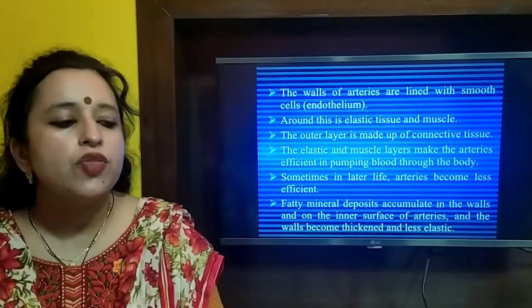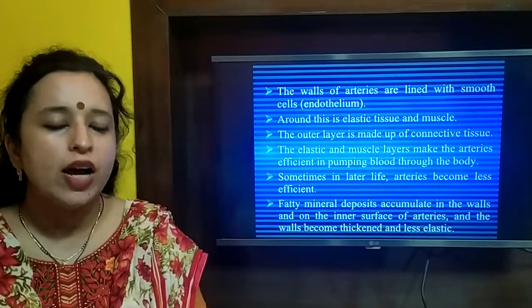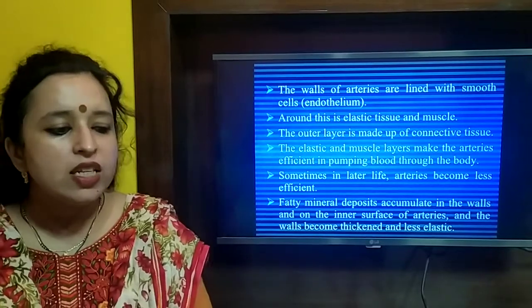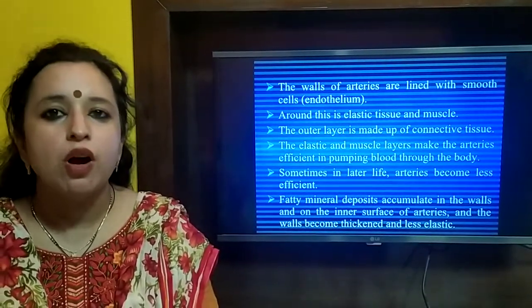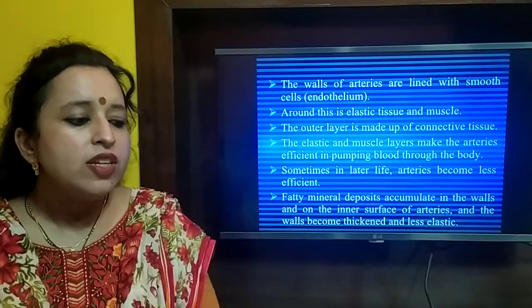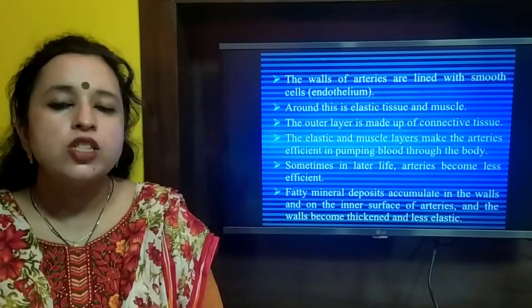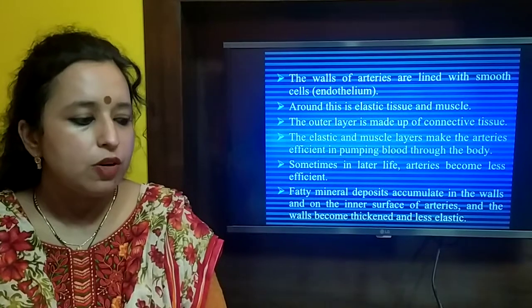The walls of arteries are lined with smooth cells, the endothelium. Around this is elastic tissue and muscle. The outer layer is made of connective tissue. The elastic and the muscle layers make the arteries very efficient in pumping blood throughout the body. Arteries in later or old age become less efficient. That's why the efficiency of the heart decreases in some old people.